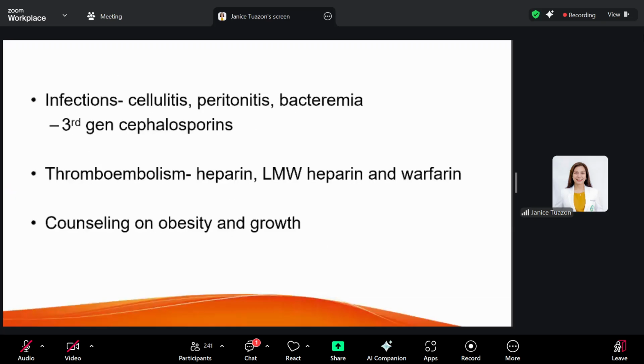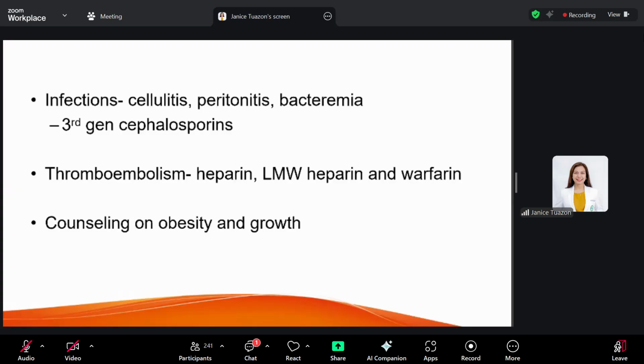Okay. So what else? How about infections? Now, I've mentioned the risk of developing cellulitis, SBP and bacteremia. These are common in patients with nephrotic syndrome. And once we have these patients, a third generation cephalosporin is recommended.